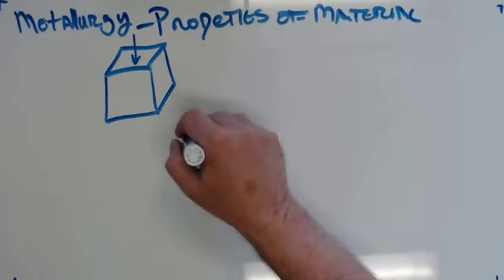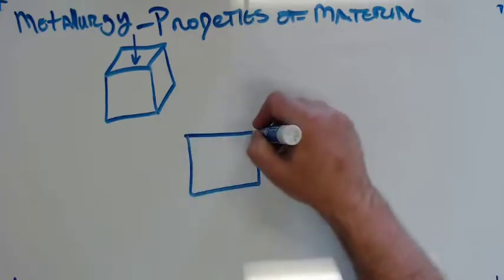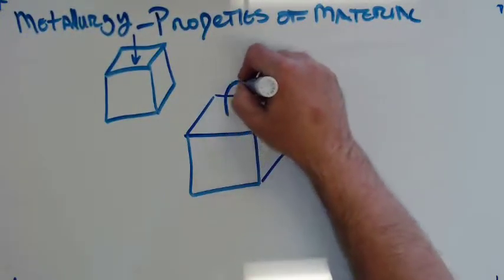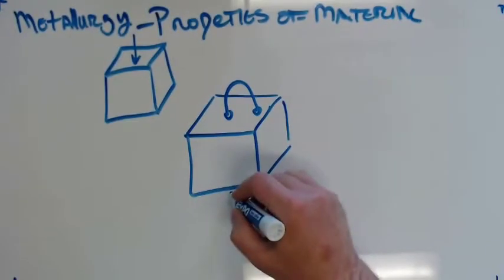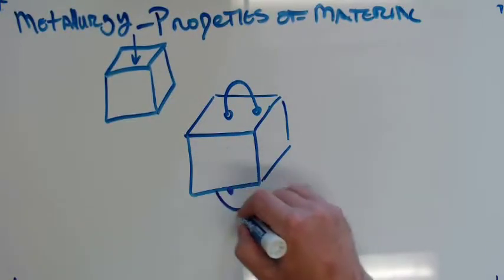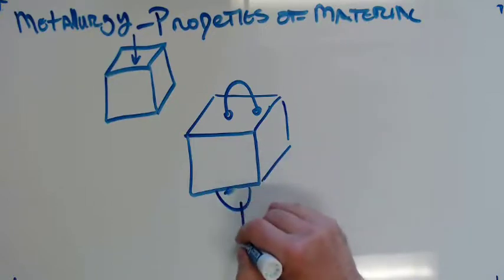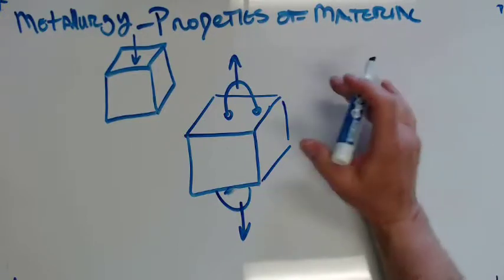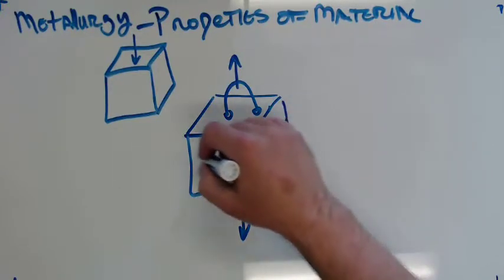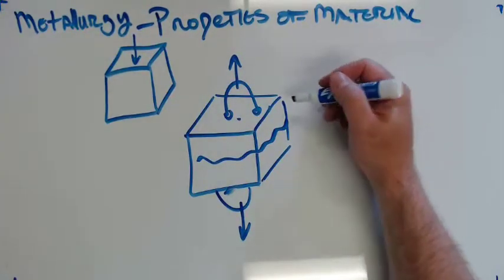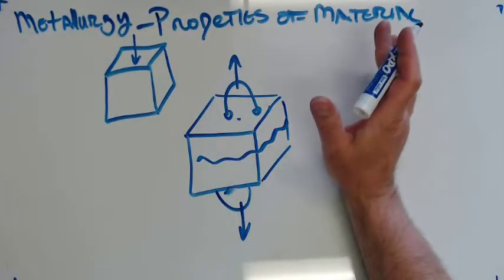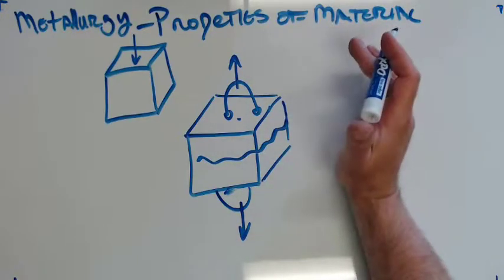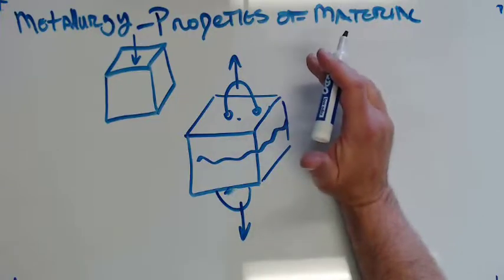What if I take that same concrete block and cast some lifting pieces in it? Terrible drawing. And I try to lift something up with it. It's not strong. It'll just fall apart. It will rip apart. These will rip out of it because this is tension. It is not strong in tension. So concrete is very strong in compression. It's not strong in tension. So we can't say concrete's strong. We have to explain how it is strong.